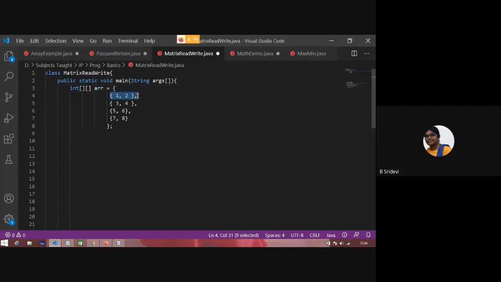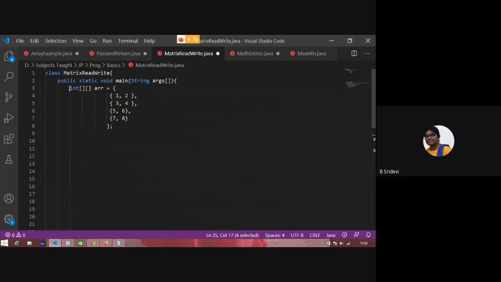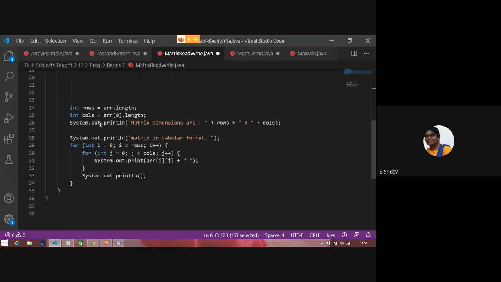This is ARR of 0, this is ARR of 1, this is array of 2, this is array of 3. If I find array of 0.length, then I will get 2. That means the number of columns. So to get the dimensions, rows is equal to array name.length, columns is equal to array of 0, that means the first element in the two-dimensional array, dot length. This is the number of rows and this is the number of columns. So you have initialized an array like this, and I found the number of rows and columns with the help of length.